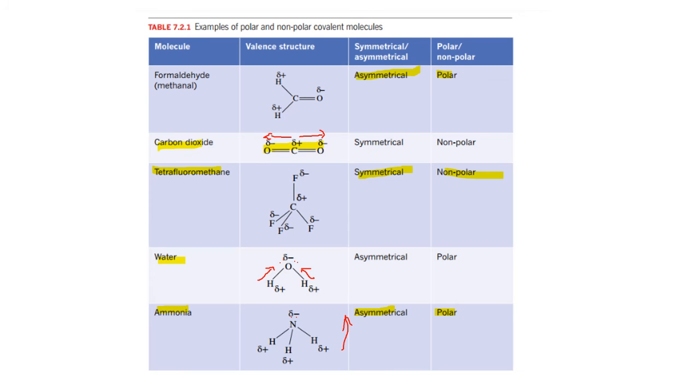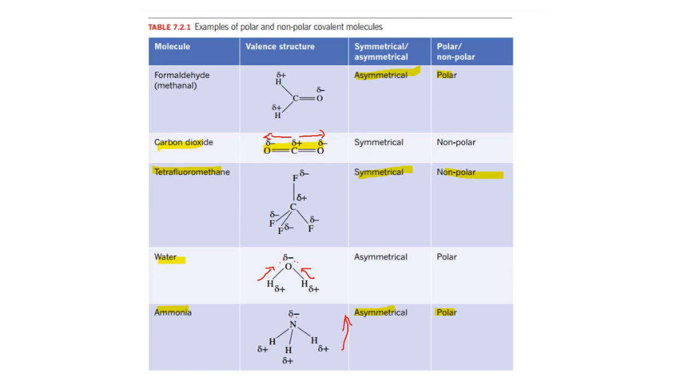So moving on to the next one, we do have tetrafluoromethane. Tetrafluoromethane is CF4, is symmetrical. If it's symmetrical, it has to be non-polar. So tetrafluoromethane, symmetrical, non-polar, done. Water molecules have a net dipole moment, and how it works here, let me show you.